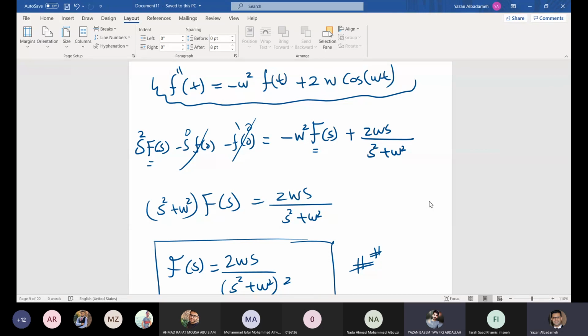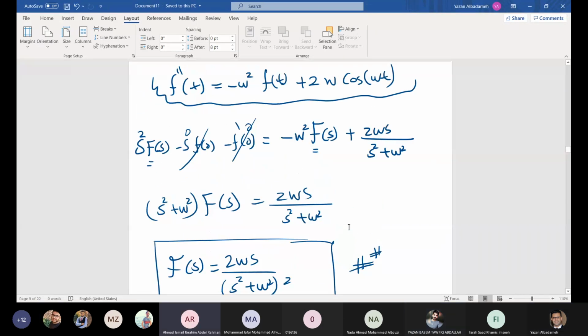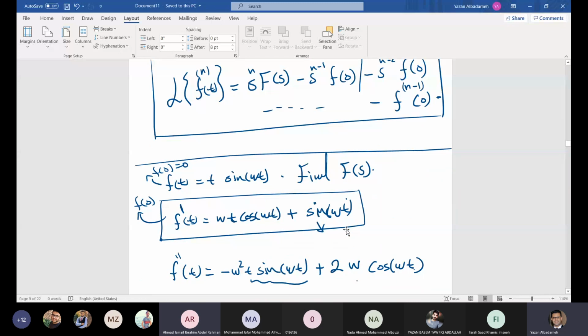Doctor, go ahead. What is f prime of 0? From here, if you substitute 0, this gives you 0, and this one gives you 0. 0 plus 0 is 0. No, cosine 0 is 1.